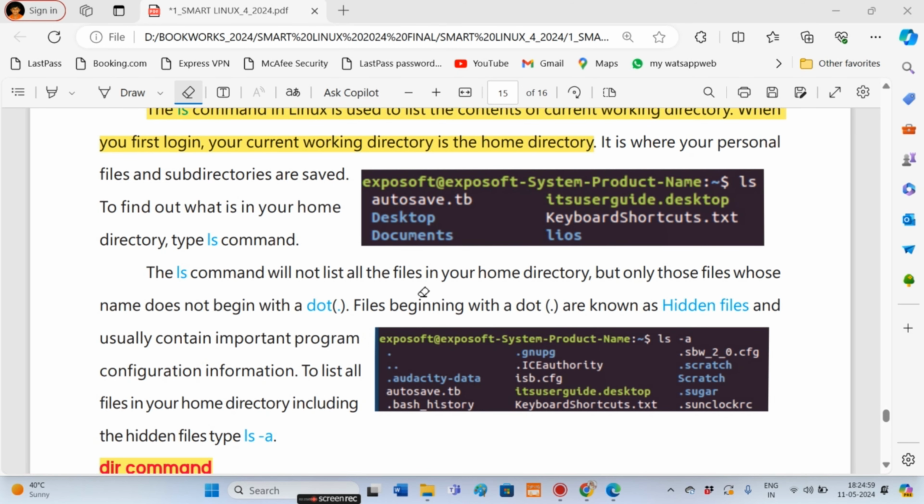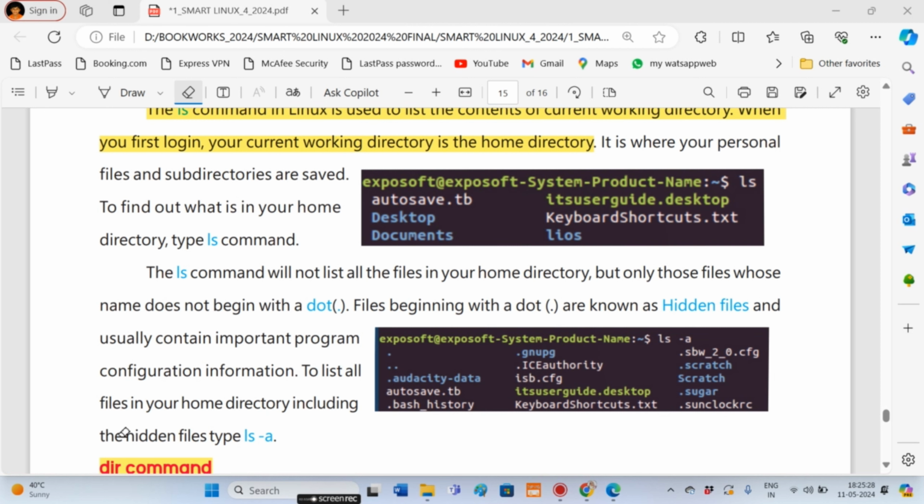The ls command will not list all the files in your home directory, but only those files whose names do not begin with a dot. Files beginning with a dot are called hidden files. So only the files which do not begin with a dot will be listed using the ls command, and the hidden files will not be displayed.